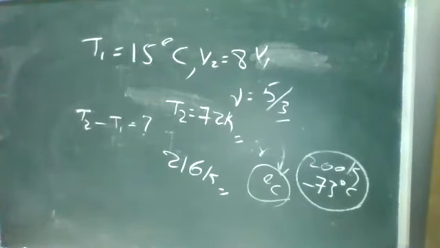We need to do it a bit faster, this is easy. Anyone? 72, sir. Yes, ma'am. Temperature T2 is 72 Kelvin. So try to find the difference.